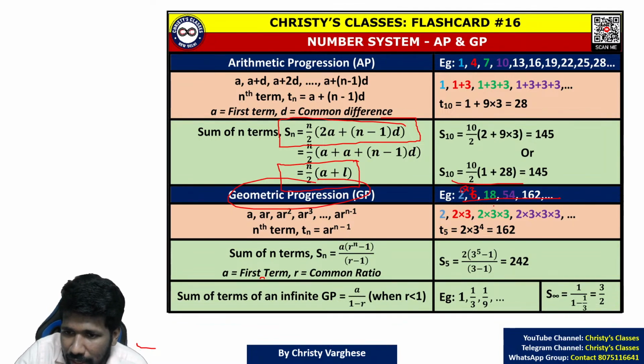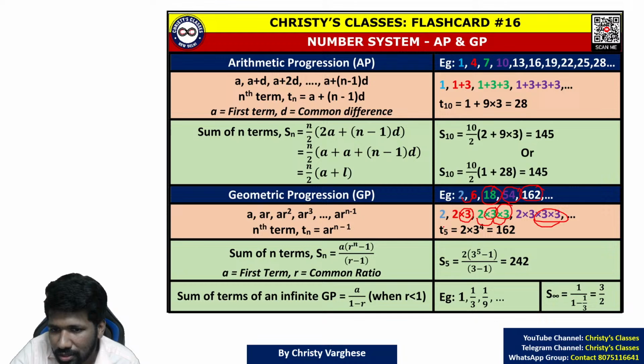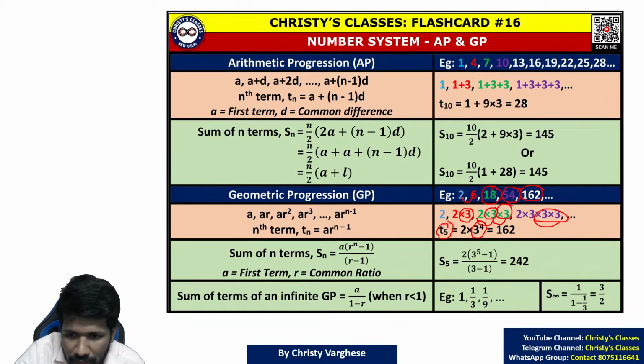Okay, so anyway, 2, 6, 18, 54, 162, etc. That is a geometric progression, because 2 into 3 is 6, 6 into 3 is 18. That means into 3 into 3. To get the 3rd term, you are multiplying 3 2 times. And 54 is 3 times you are multiplying 3. 162 is 4 times you are multiplying 3. So to find the fifth term, you are multiplying 3 4 times. 2 into 3 into 3 into 3 into 3.